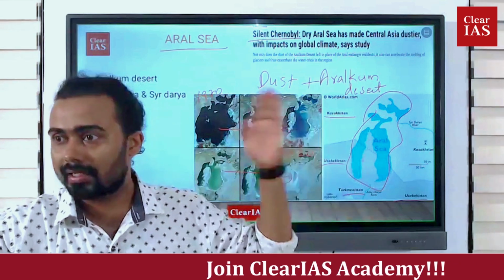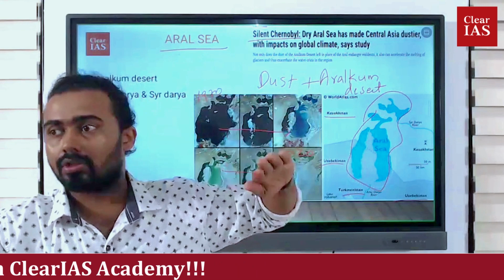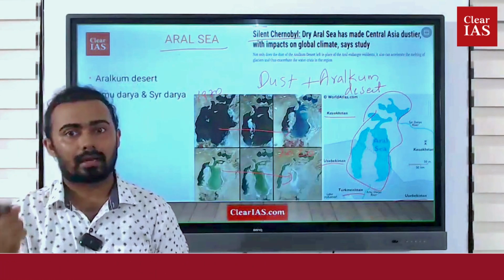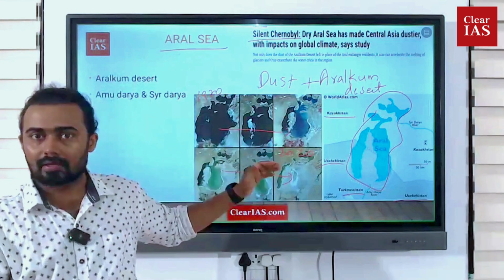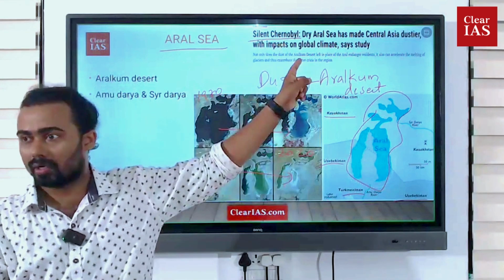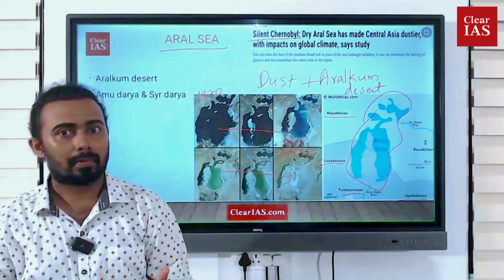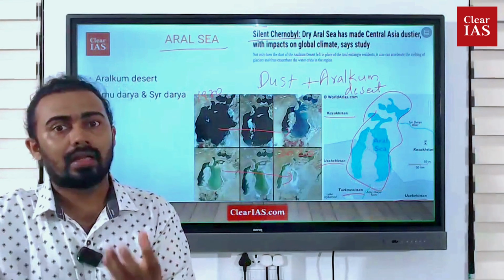When this dust reaches those snow-clad regions, it falls onto the snow, which helps the snow absorb more of the sun's heat, which means more heat energy will be absorbed by the dust particles in the snow region. When there is more heat energy, the snow and the glaciers will melt. So a lot of different issues are created by this dust from the Aral Sea region.